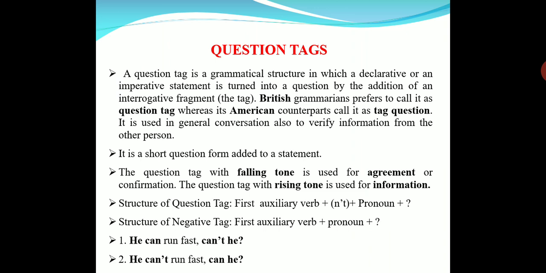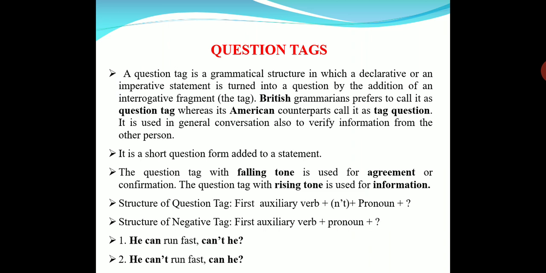And if the question tag is in rising tone, then it is for information. For example, he can run fast, can't he? He can run fast. Can't he? He can't run fast. Can he?